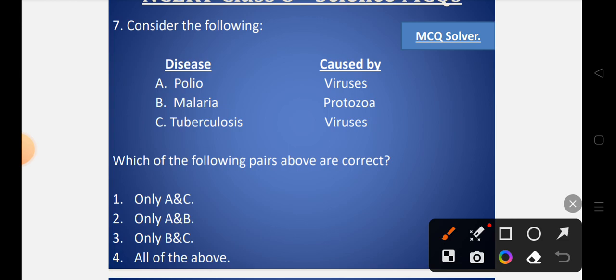So polio is a type of disease which is caused by viruses, so A is totally correct. Also malaria is caused by protozoa, so B is also correct. But when it comes to option C, tuberculosis is not caused by viruses, it is caused by bacteria. So C is an incorrect option. So the correct option will be A and B. So the second option is the correct option, that is, only A and B is the right pair.